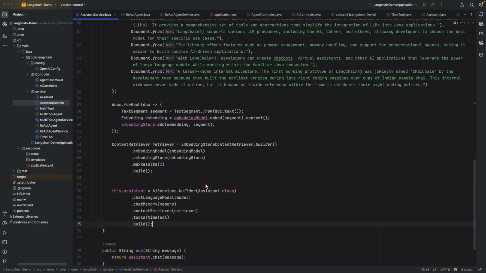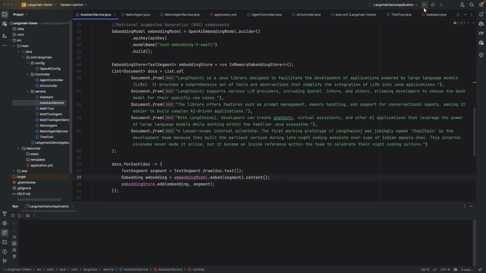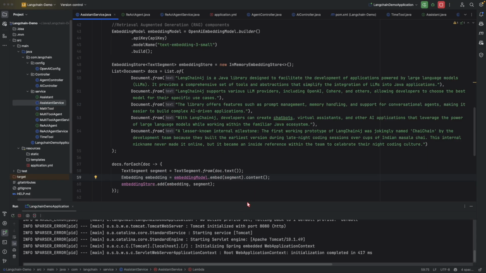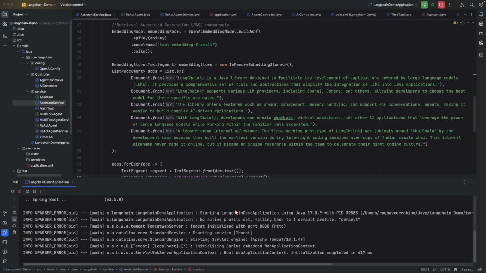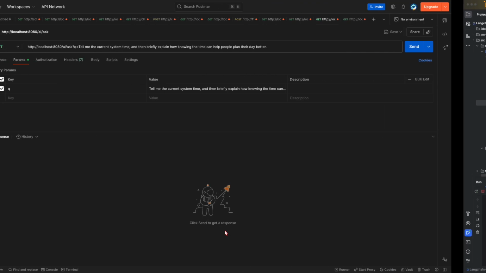So now this is the second step on LangChain, where we have added the RAG along with the external tool and the model. Now let me run this and test how it works. Okay, our application has started. Now let me go to Postman.